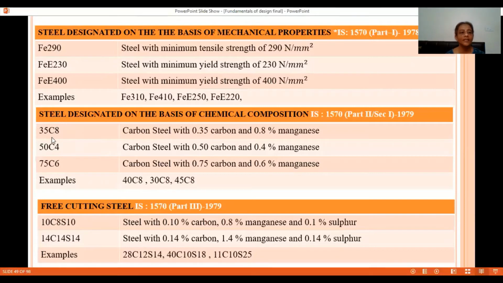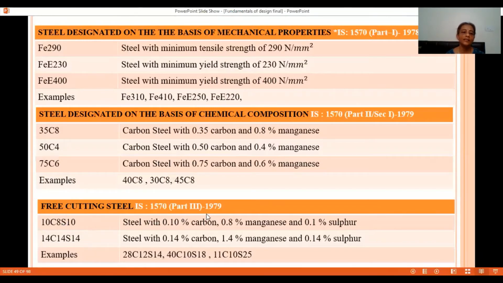So 35C8 means we have to divide 35 by 100 to get the average percentage of carbon, and 8 should be divided by 10 to get the average percentage of manganese. So 35C8 means 0.35% carbon and 0.8% manganese.